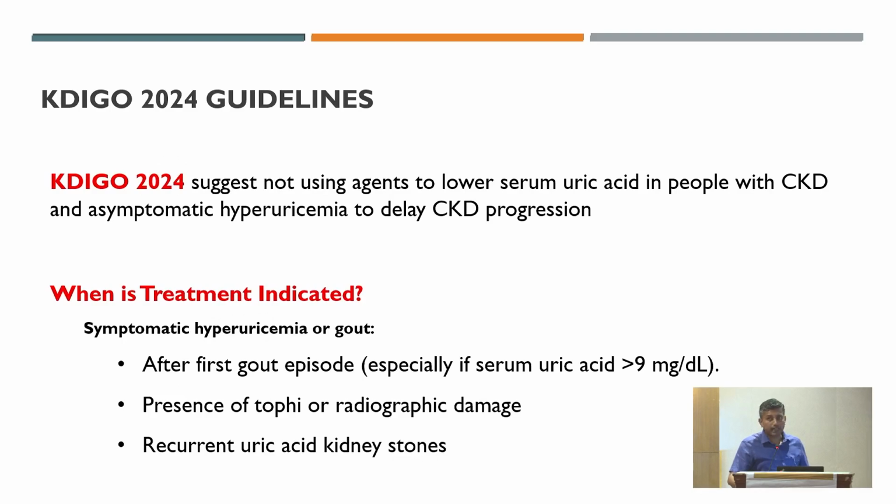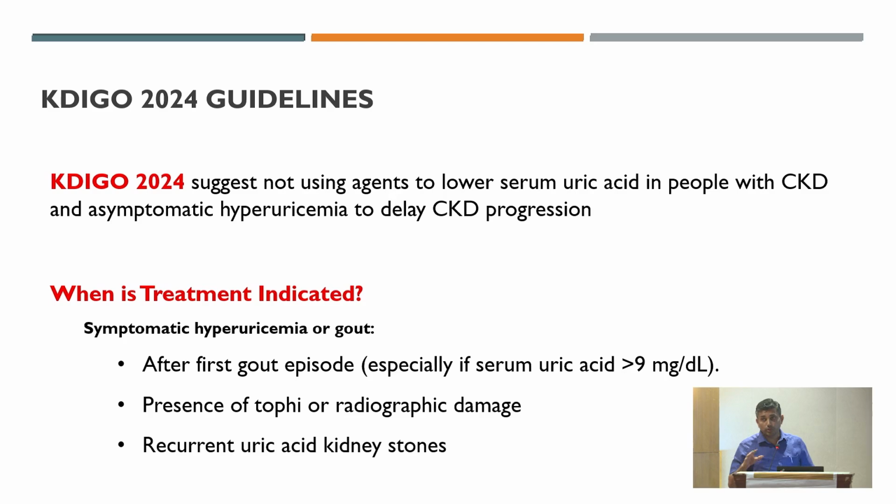KDIGO 2024 guidelines, Kidney Disease Improving Global Outcomes 2024, suggest not using agents to lower serum uric acid in people with CKD and asymptomatic hyperuricemia to delay CKD progression. If your patient has CKD and serum uric acid is 8, 9, according to KDIGO guidelines, do not use any medication for hyperuricemia if the patient is asymptomatic. There is no proven role for CKD progression. It can't retard the progression.